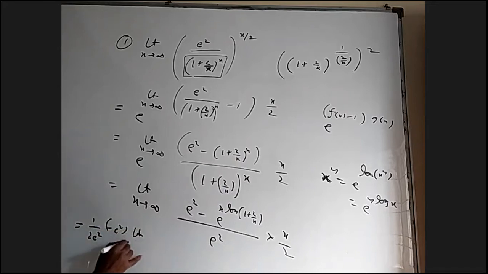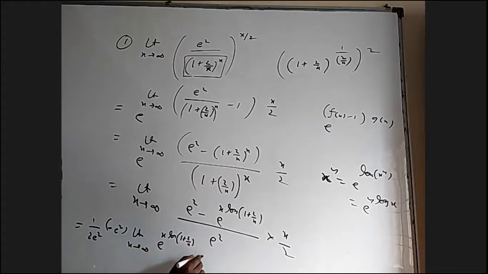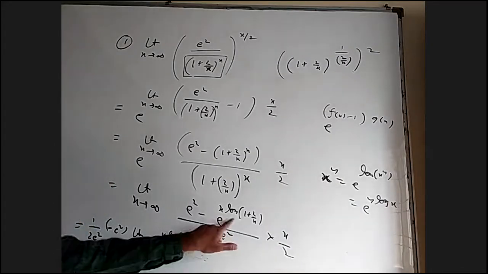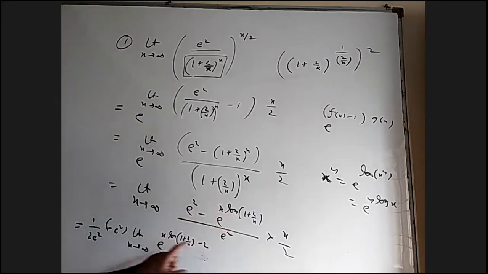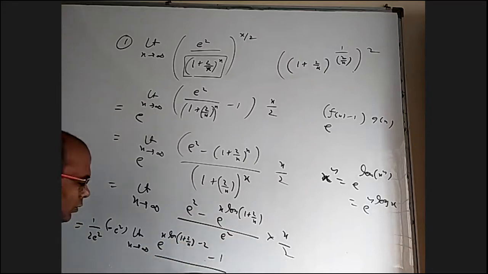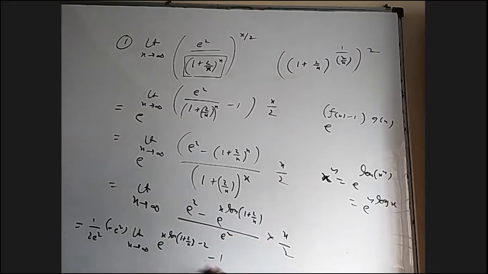I will be getting limit x tends to infinity of e power (x log of 1 plus 2 by x minus 2) minus 1, because e square is common and this is minus 2. Only this into x is left. That's all.